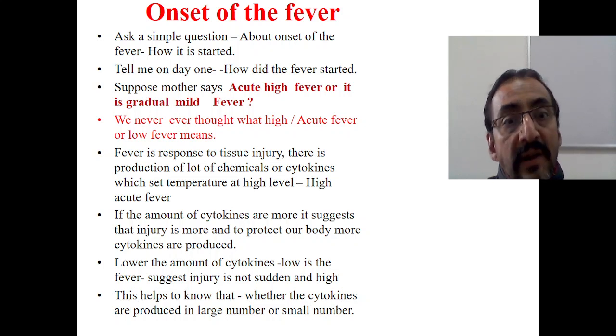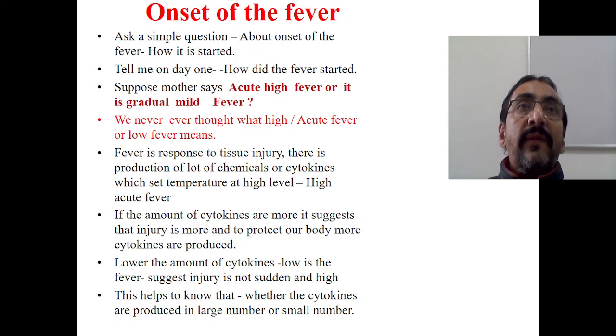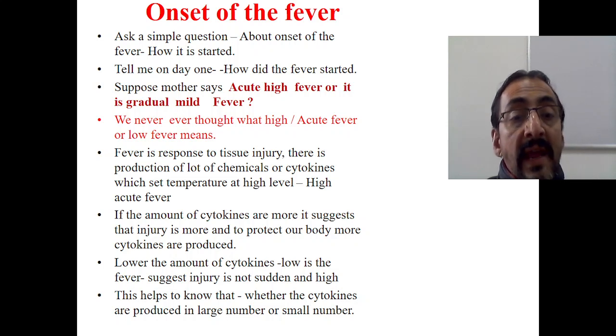Lower the amount of the cytokines. Suppose the amount of the cytokines is lower, then the fever is low, which suggests that the injury is not sudden and the injury is not at a higher level. That means there is not a large amount of tissue injury. If the tissue injury is taking place, it is taking place very slowly. It is not all of a sudden.